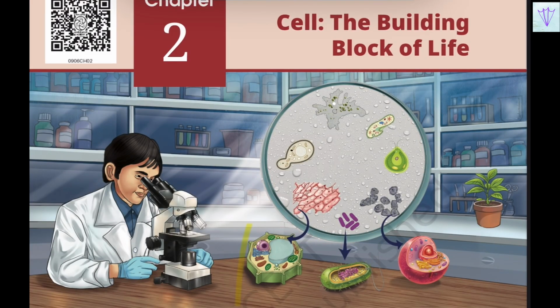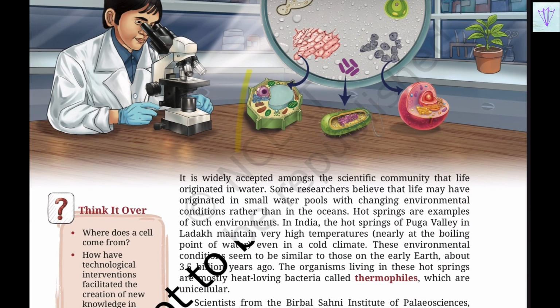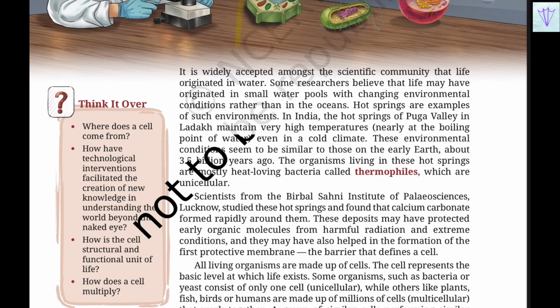So in this video we have started with the chapter Cell, the building block of life. So it is technically chapter 2. So we'll give a quick NCERT reading. So what does it say? So it is widely accepted amongst the scientific community that life originated in water.